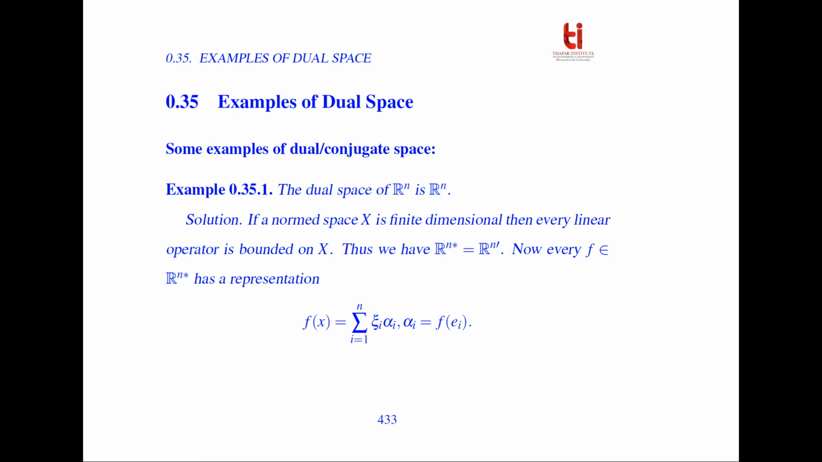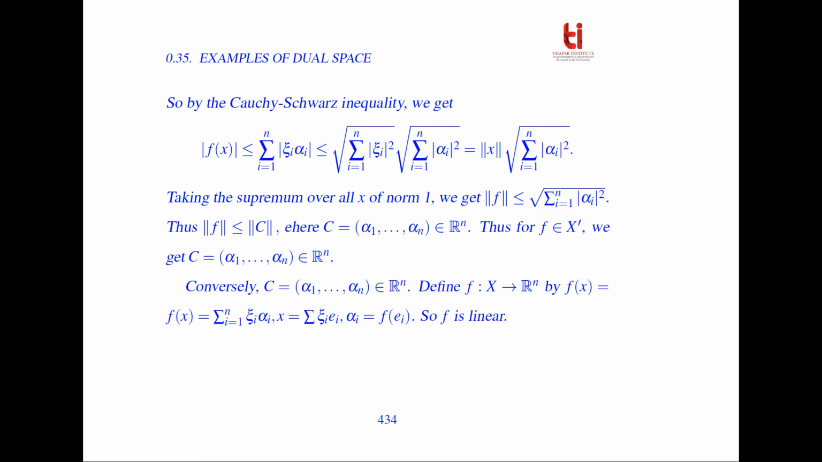So every f belonging to (R^n)* has a representation f(x) = summation of ξ_i α_i, where α_i = f(e_i). By the Cauchy-Schwarz inequality, we have |f(x)| ≤ summation of |ξ_i α_i|, which is ≤ square root of summation of |ξ_i|² times square root of summation of |α_i|², which is equal to norm of x times square root of summation of α_i². Now, taking the supremum over all x of norm 1, we get the norm of f ≤ square root of summation of |α_i|².